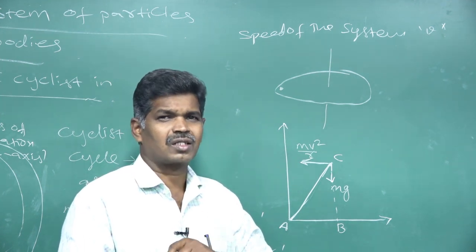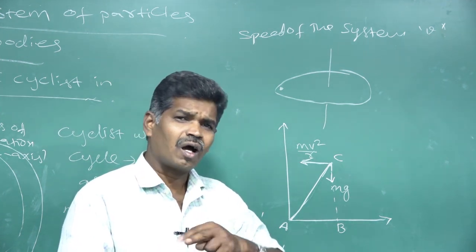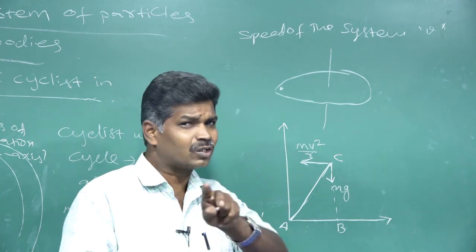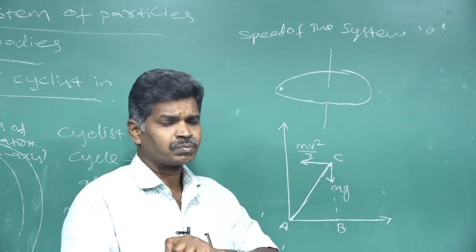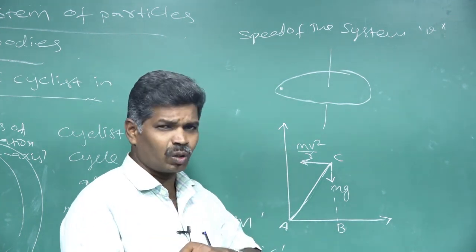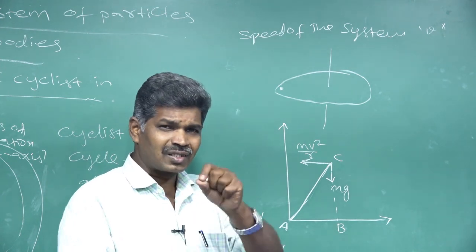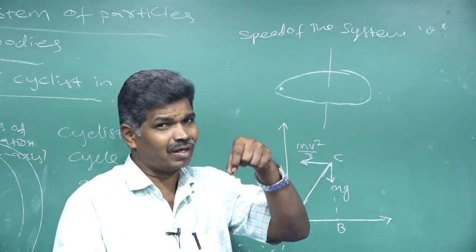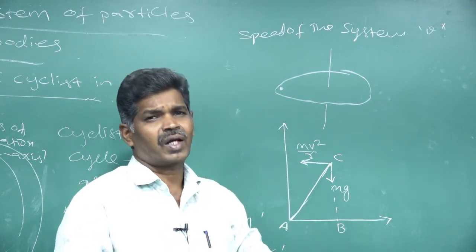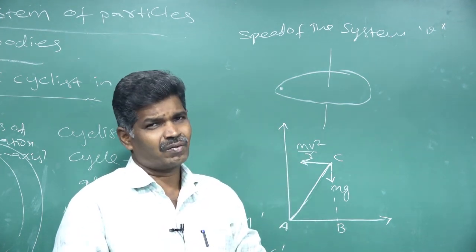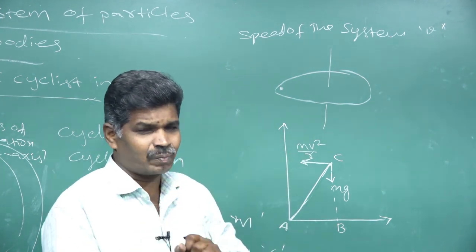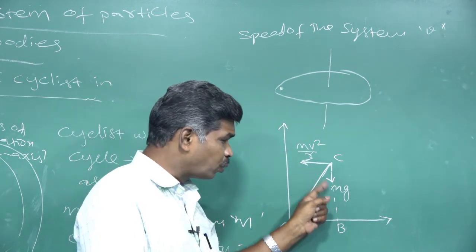So the two torques are equal and opposite. Only then the net torque is 0. If net torque is 0, the system is in equilibrium, or at rest on that rotating frame of reference. In our system, these are the two forces